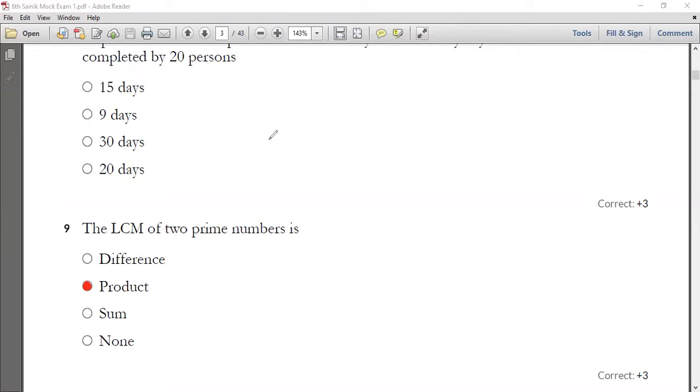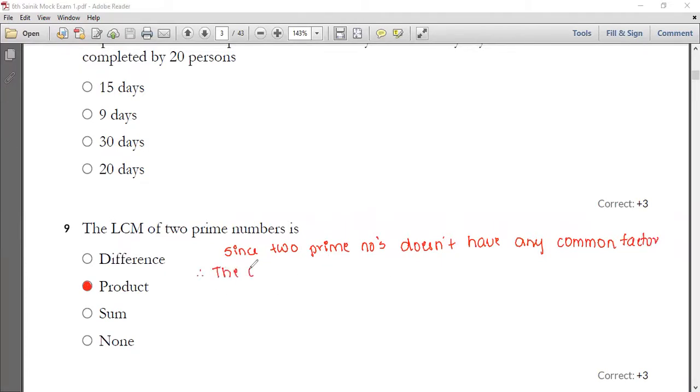Since two prime numbers do not have any common factor, therefore the LCM of two prime numbers will be the product of the numbers. Full stop.